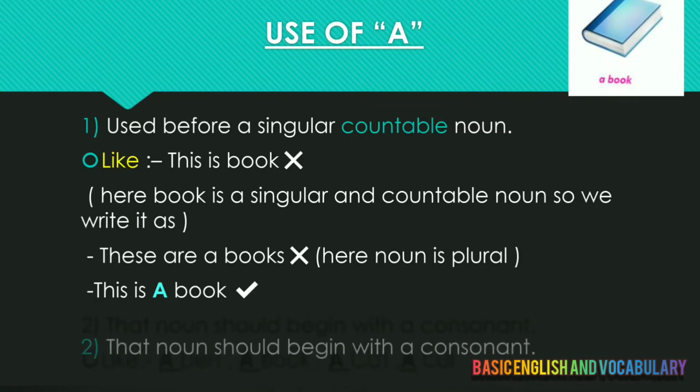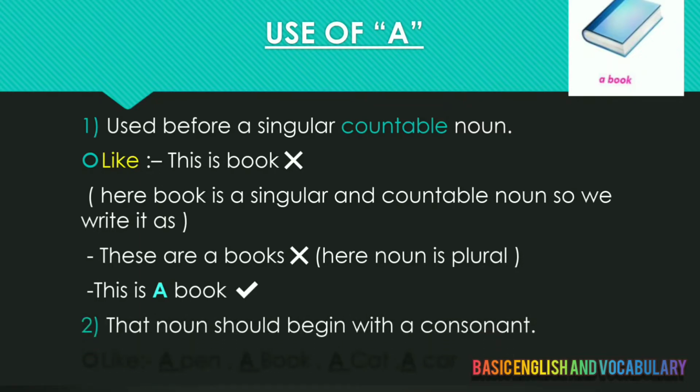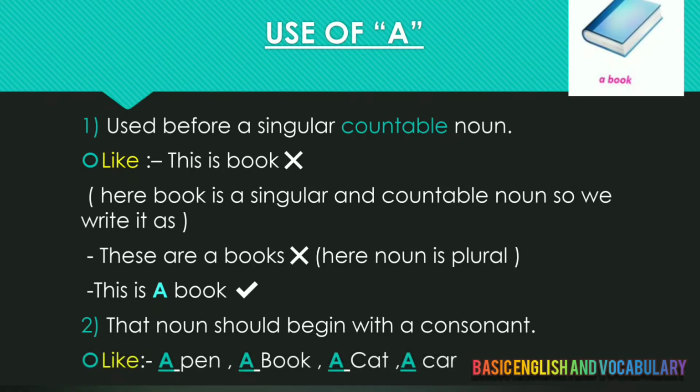The next rule is that the noun should begin with a consonant. Where we are applying a, that word should begin with a consonant like P, B, C, D, F, whatever. All the consonants you can apply here. So we use a before all the consonants.